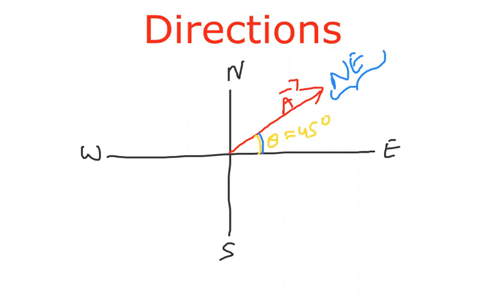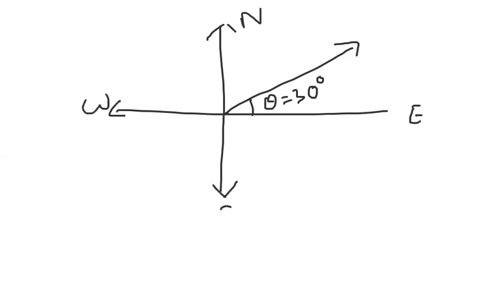Now the question arises. Suppose the angle is not 45. Then how to handle that situation? Let us observe now. Here this angle is, suppose, some 30 degree. For example, let me take 30 degree. And this is as usual east, and this one I call north, and this is west and this one is south. Like that I am taking the directions.